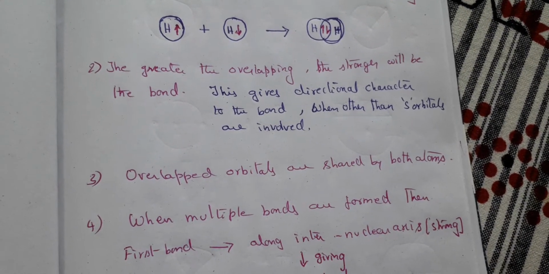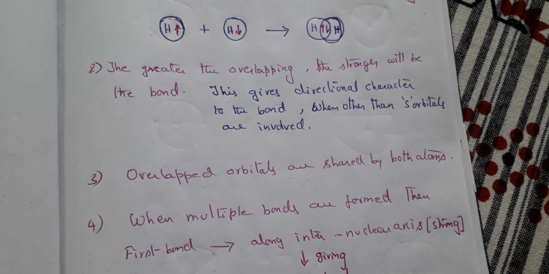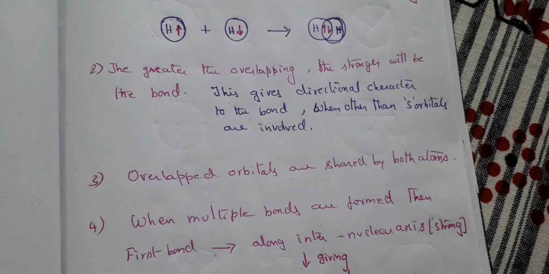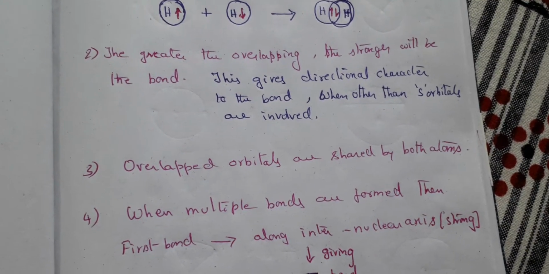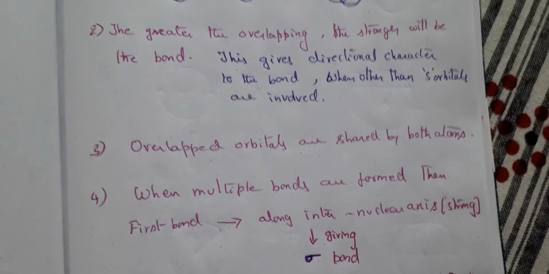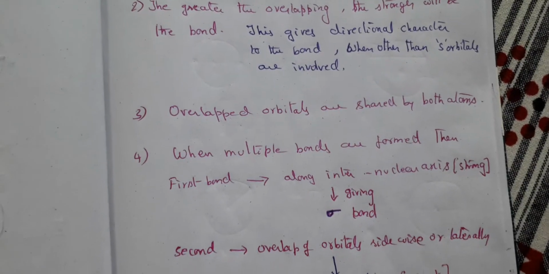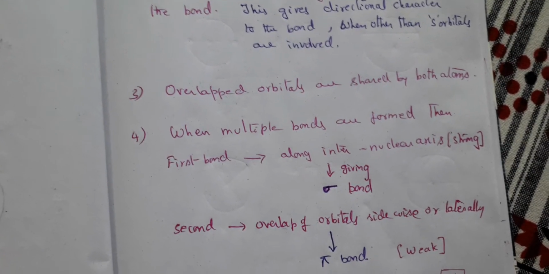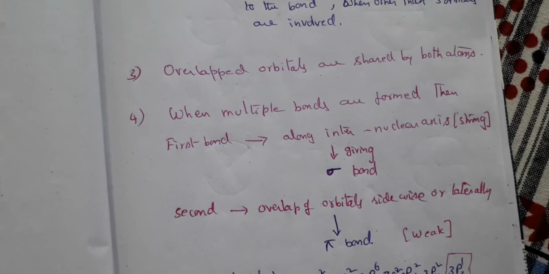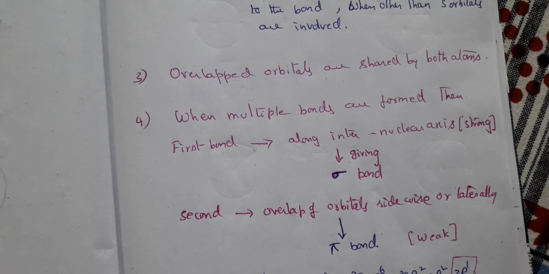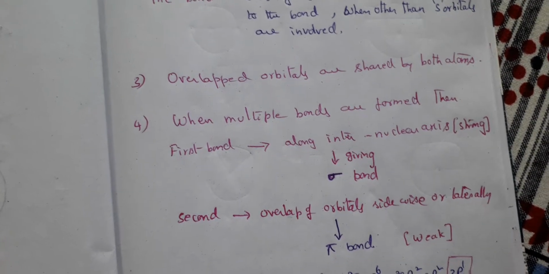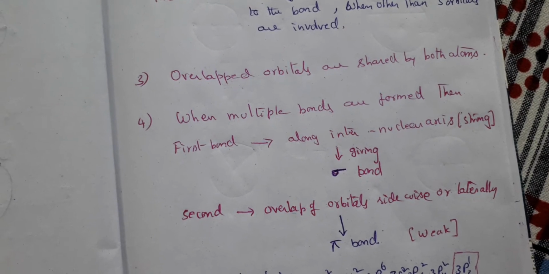Previously we were talking about the electrons being shared by both the atoms, or belonging to both the atoms, and here the overlapped orbitals belong to both atoms, right? When multiple bonds are formed, you have seen other cases where there is not a single bond but many bonds formed.